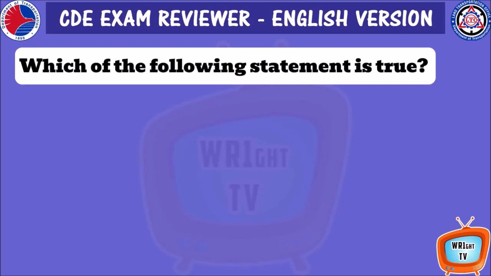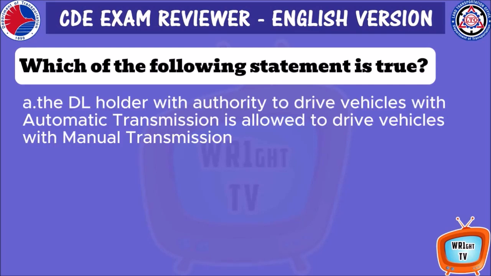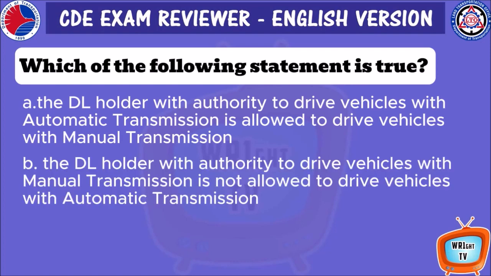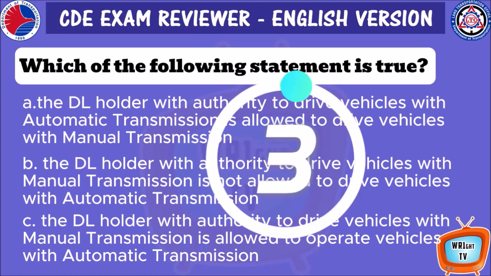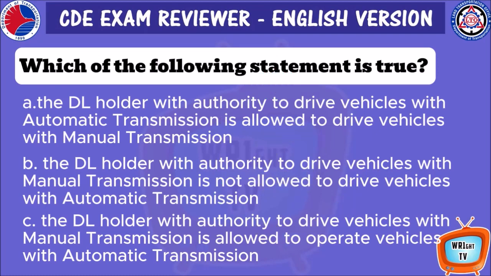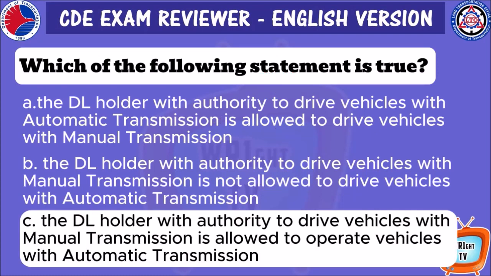Which of the following statements is true? A. The DL holder with authority to drive vehicles with automatic transmission is allowed to drive vehicles with manual transmission. B. The DL holder with authority to drive vehicles with manual transmission is not allowed to drive vehicles with automatic transmission. C. The DL holder with authority to drive vehicles with manual transmission is allowed to operate vehicles with automatic transmission.